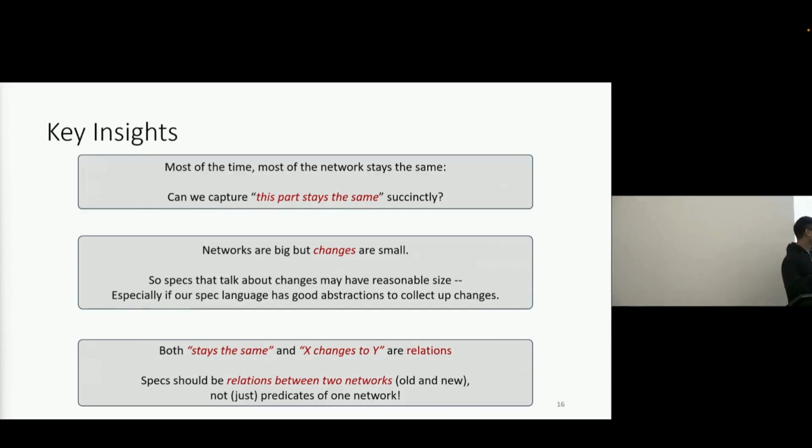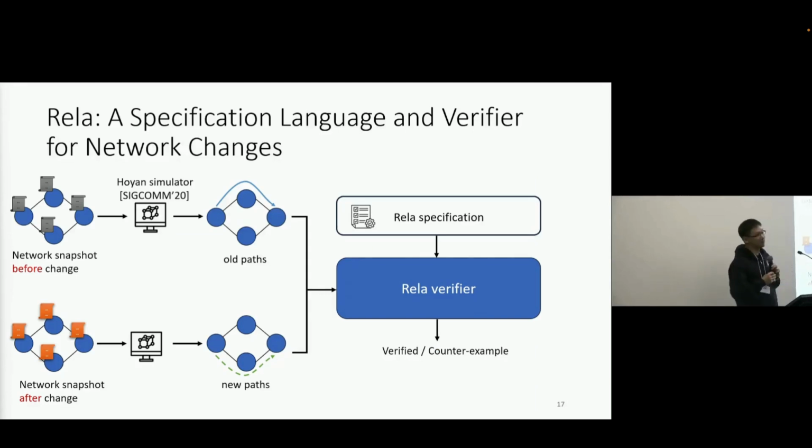Third, "stay the same" and "X changes to Y" are relations. So specs should be relations between two networks instead of predicates over one network. Based on those three key insights, we propose Rela, a specification language and verifier for validating network changes.